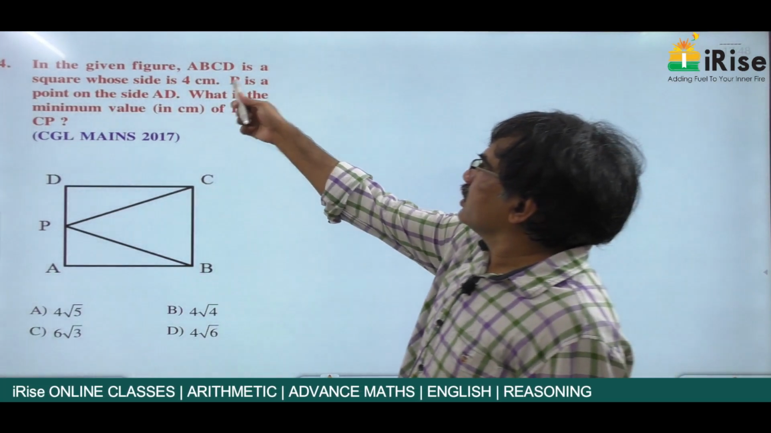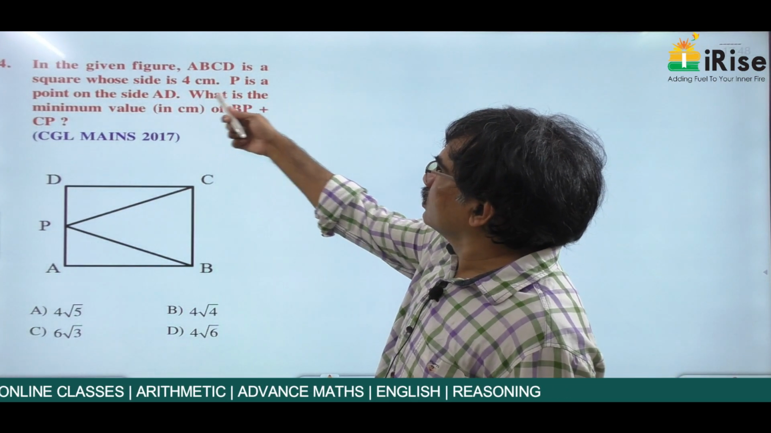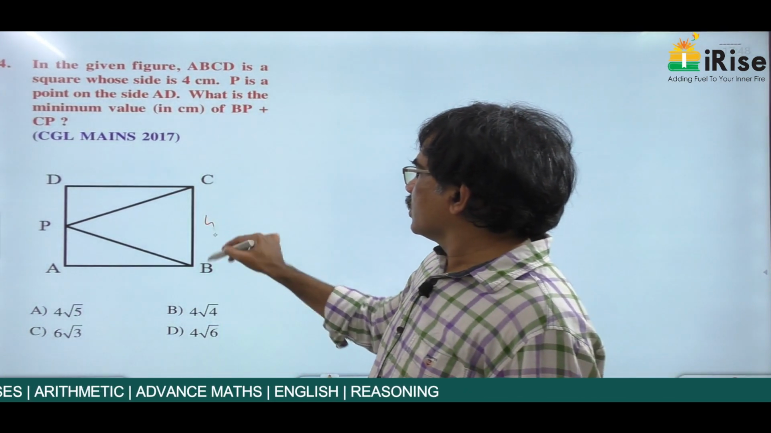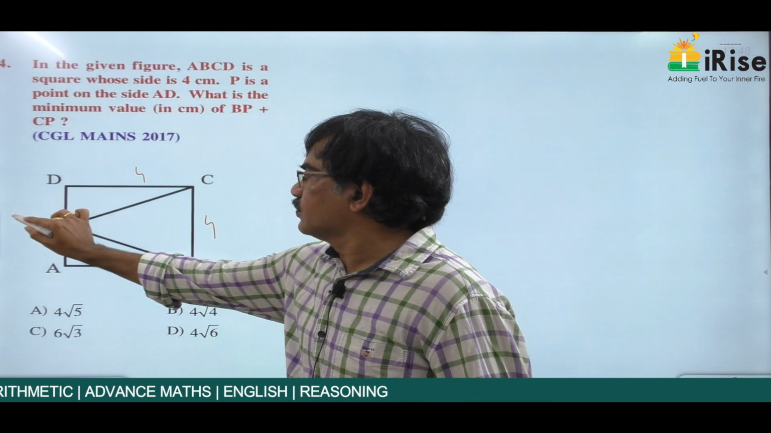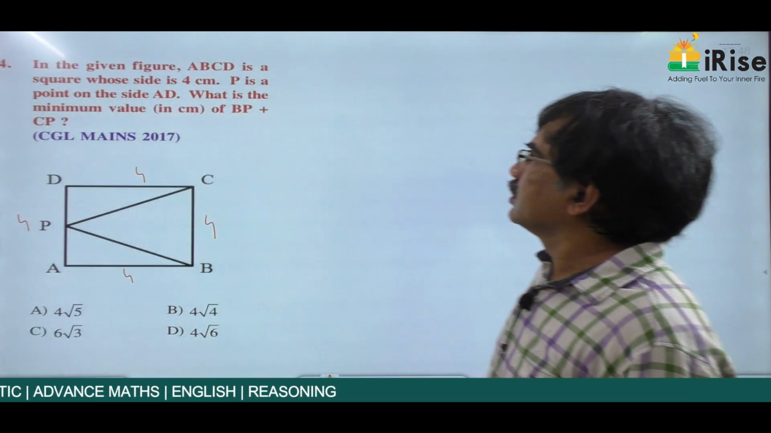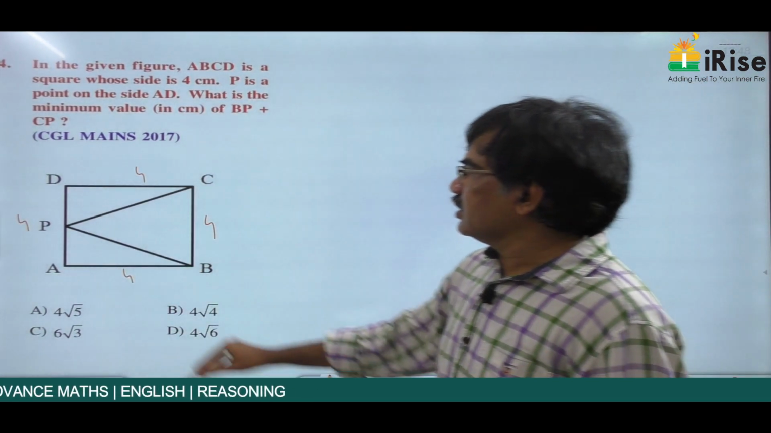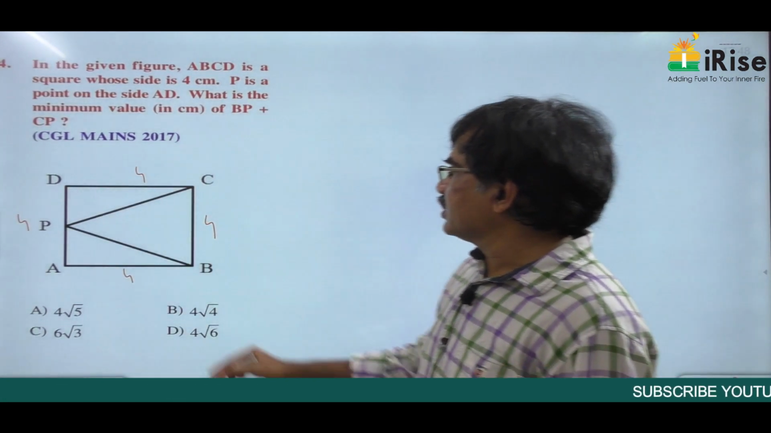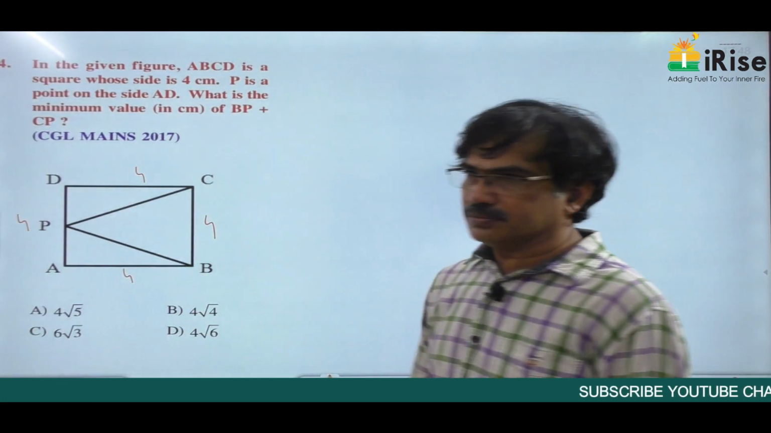In the given figure, ABCD is a square whose side is 4 centimeters. So this is 4, this is 4, this is 4, this is also 4. P is a point on the side AD. What is the minimum value of BP plus CP?